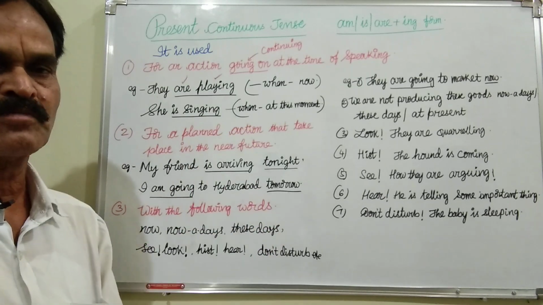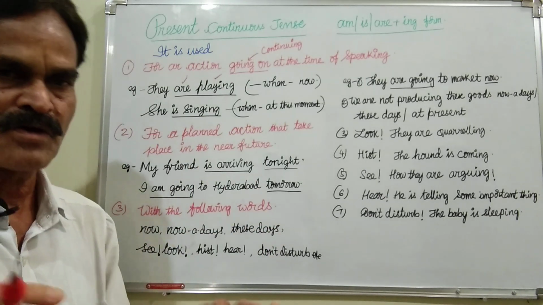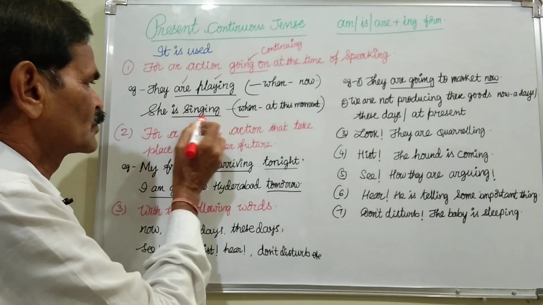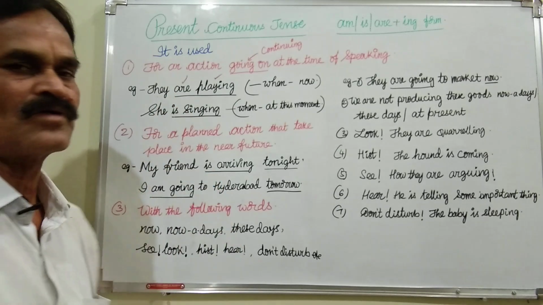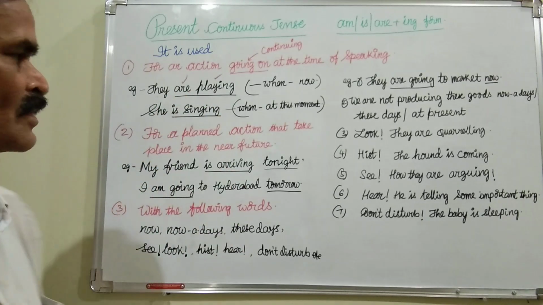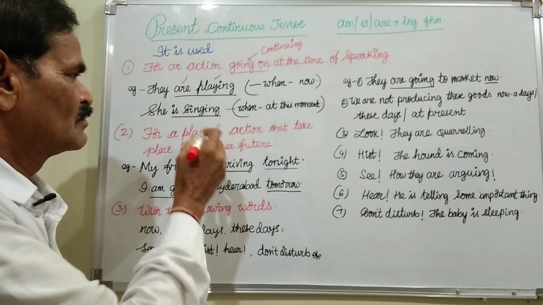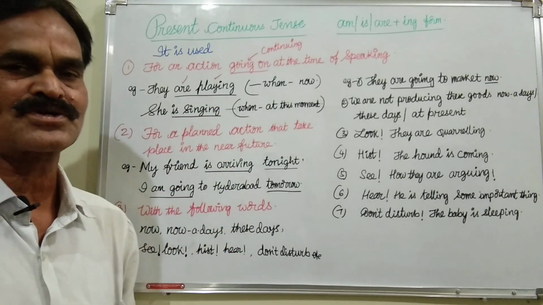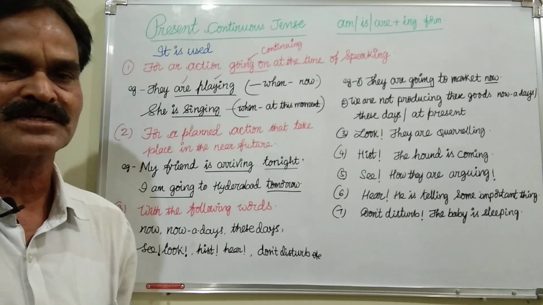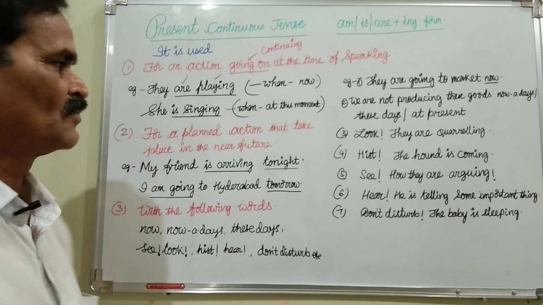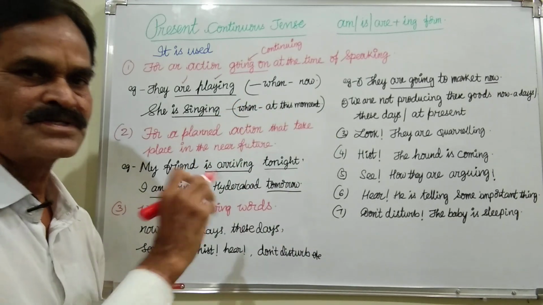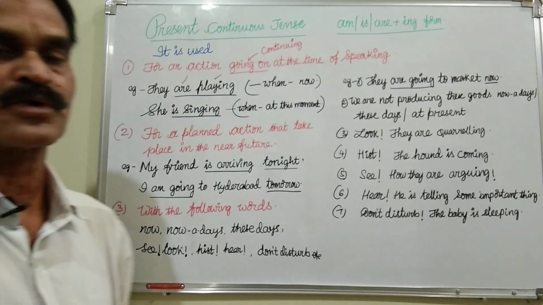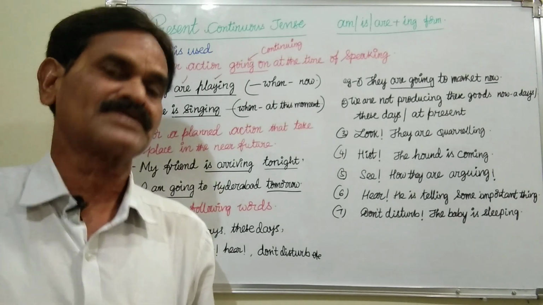Now suppose she is singing. At this moment, that is at the time of speaking, now, this singing action is going on, then we have to use is plus the ing form. This is called present continuous. Suppose she is singing for 2 hours, then is singing is not suitable; then it is she has been singing for 2 hours. So here, since for plus time or since plus time is given, we cannot use present continuous, then we have to use present perfect continuous. We will discuss it later on.